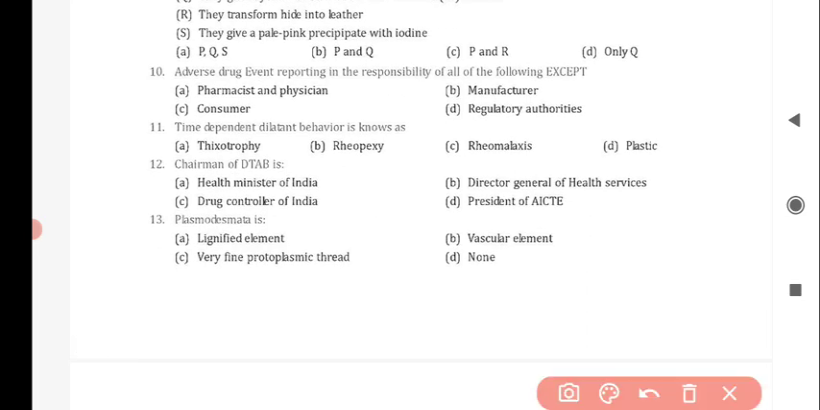Next question is, time dependent dilatant behavior is known as, and the correct answer is option B, rheopexy. Next question is, the chairman of DTAB is, and the correct answer is option B, Director General of Health Services. Next question is, plasmodesmata is, and the correct answer is option C, very fine protoplasmic thread.